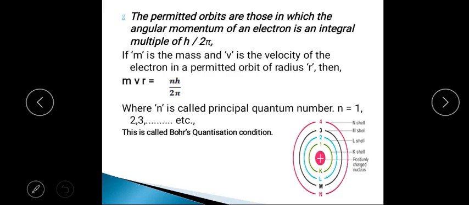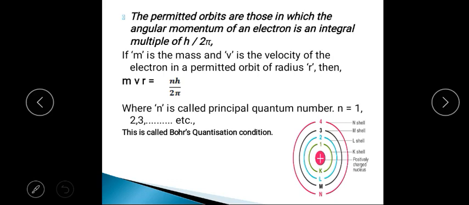n takes the values 1, 2, 3 and so on, and is called the principal quantum number. This condition, or this postulate, is also called Bohr's quantization condition or Bohr's quantization rule.